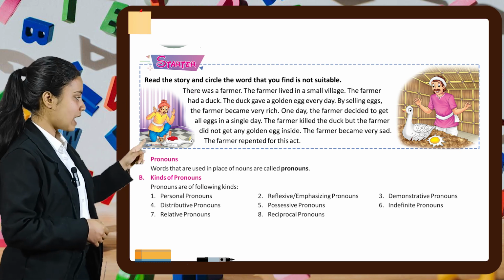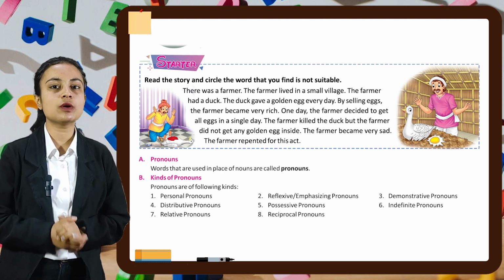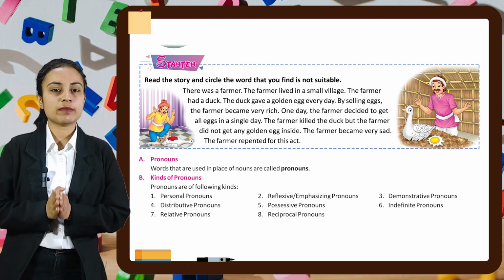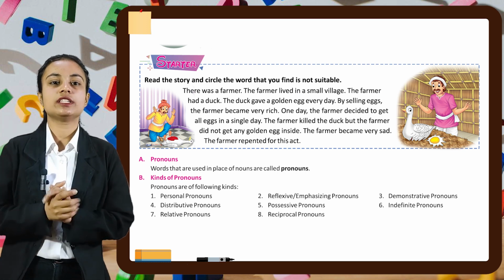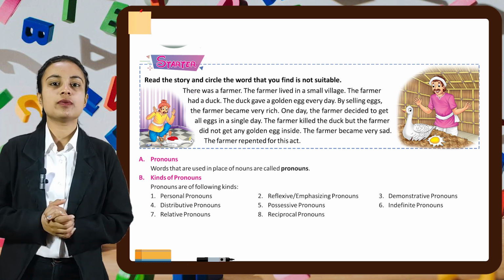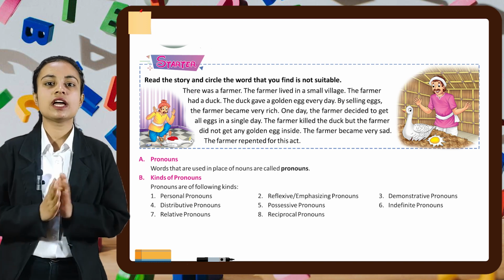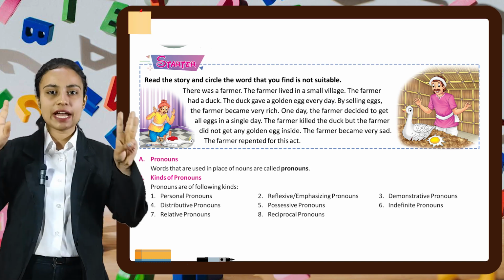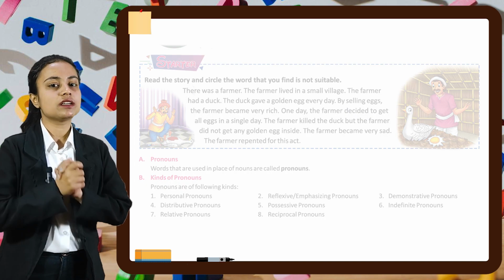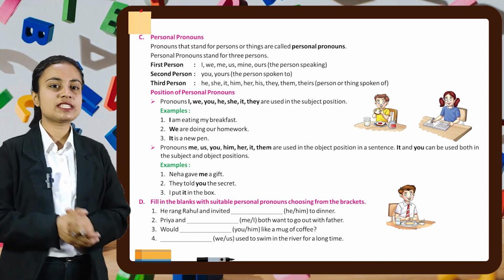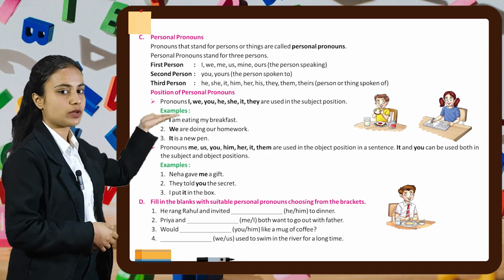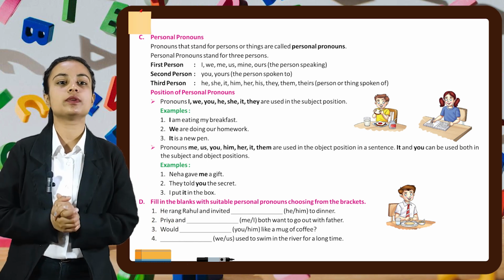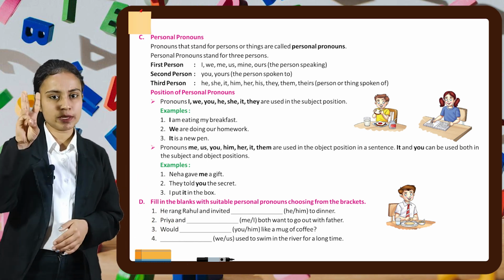Pronouns are of the following kinds. First, personal pronoun. Second, reflexive or emphatic pronoun. Third, demonstrative pronoun. Fourth, distributive pronoun. Fifth, possessive pronoun. Sixth, indefinite pronoun. Seventh, relative pronoun. And eighth, reciprocal pronoun. Let's read about them one by one. So let's start with part number C, which is personal pronouns. Pronouns that stand for a person or thing are called personal pronouns. Personal pronouns stand for three persons.